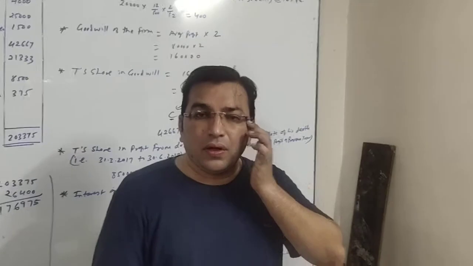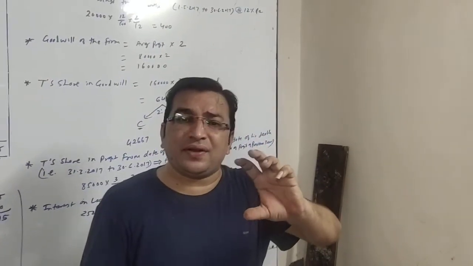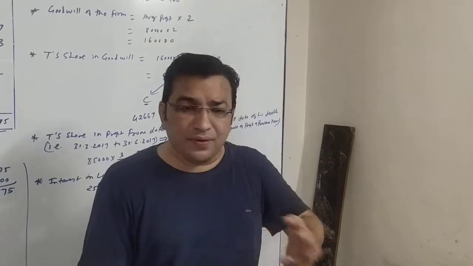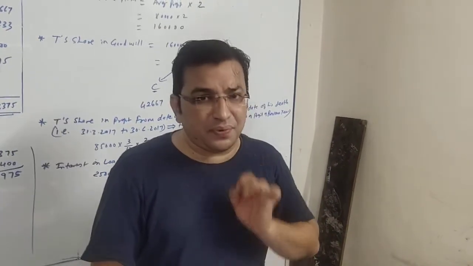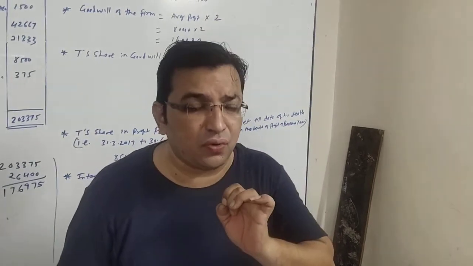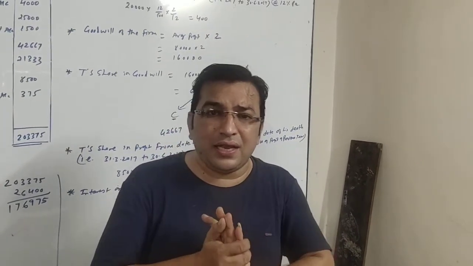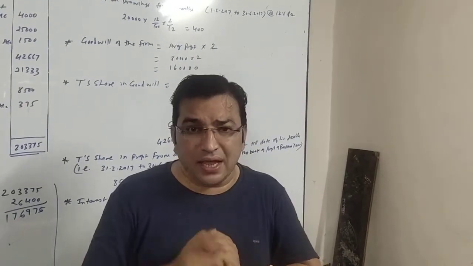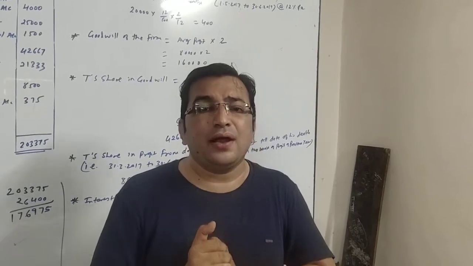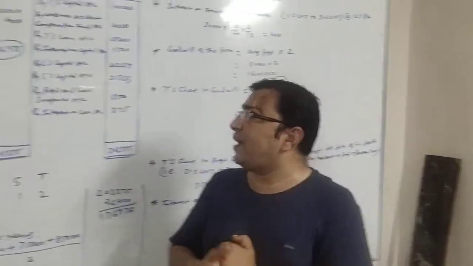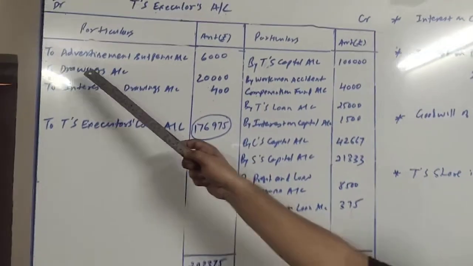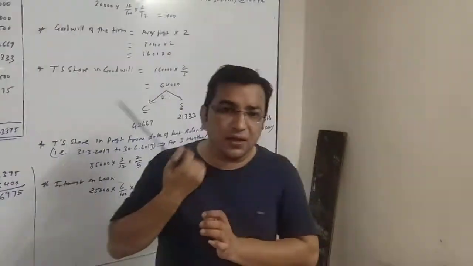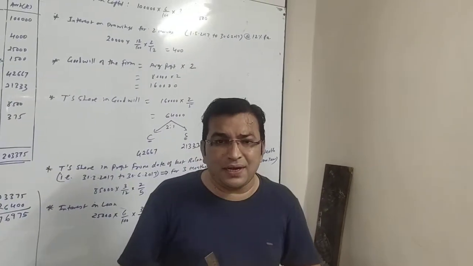The advertisement suspense account is deferred revenue expenditure which is to be written off among the partners in their old ratio. The amount given to us is 15,000. The ratio is 2:1:2. Here also we are dealing only with T's account, so T's share we will debit to T's executor account. 2/5 of 15,000 gives 6,000. So here it is, to advertisement suspense account, rupees 6,000. So assets and liabilities, both sides, are over.